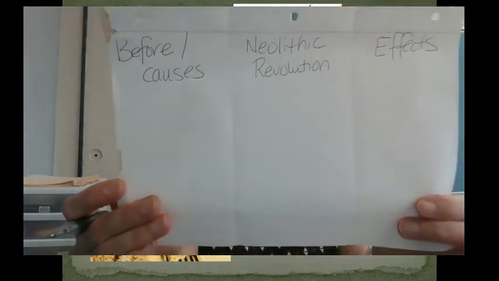Okay, so we're going to label the first section before/causes. The second one will be Neolithic Revolution. And the third one will be effects. And for each section, you'll be taking particular notes. Okay, you want to write down the key vocabulary and the most important ideas for you to have on your page.